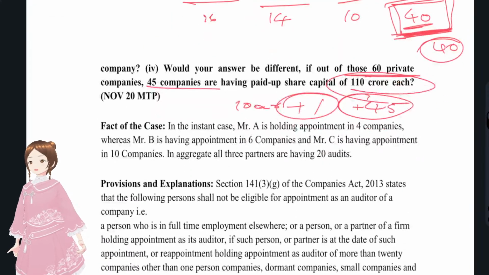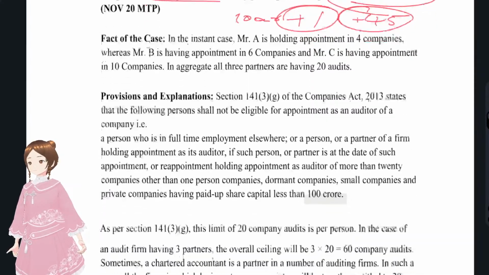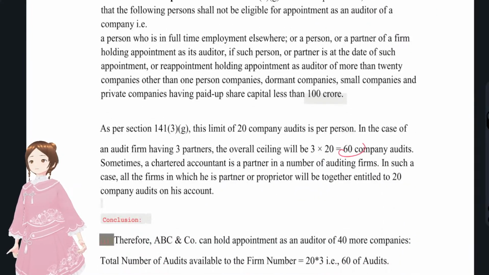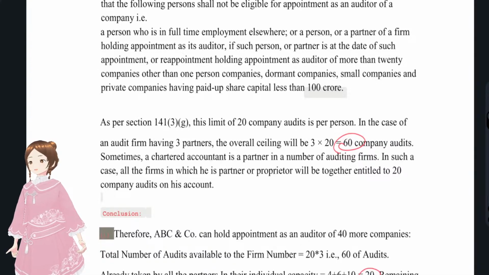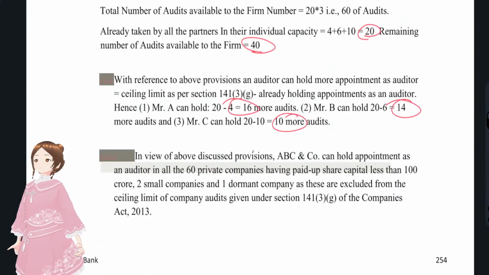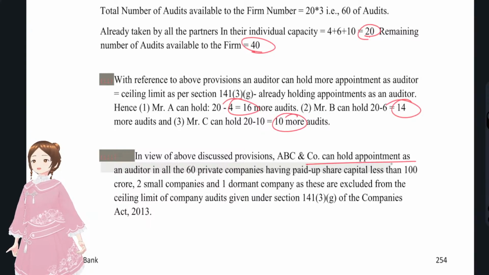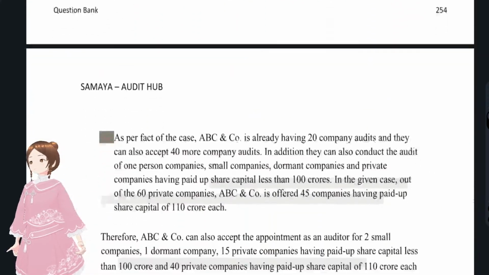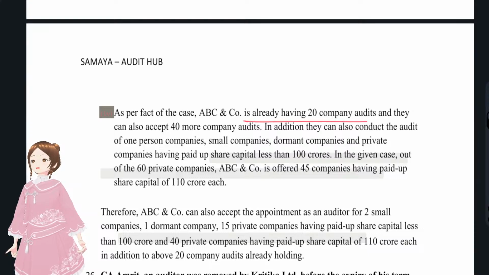The same thing has been given here. All these 60 companies, 20 each, and the limit was 40, and 16 more audits for A, 14 more audits for B, 10 more audits for C. They can hold appointment in all 60 companies, and already having 20 companies, they can also accept 40 companies.